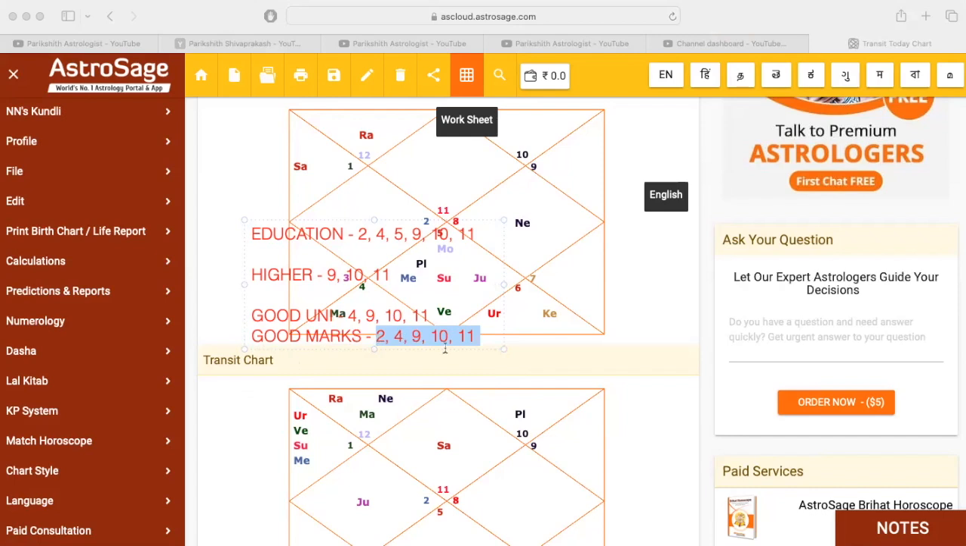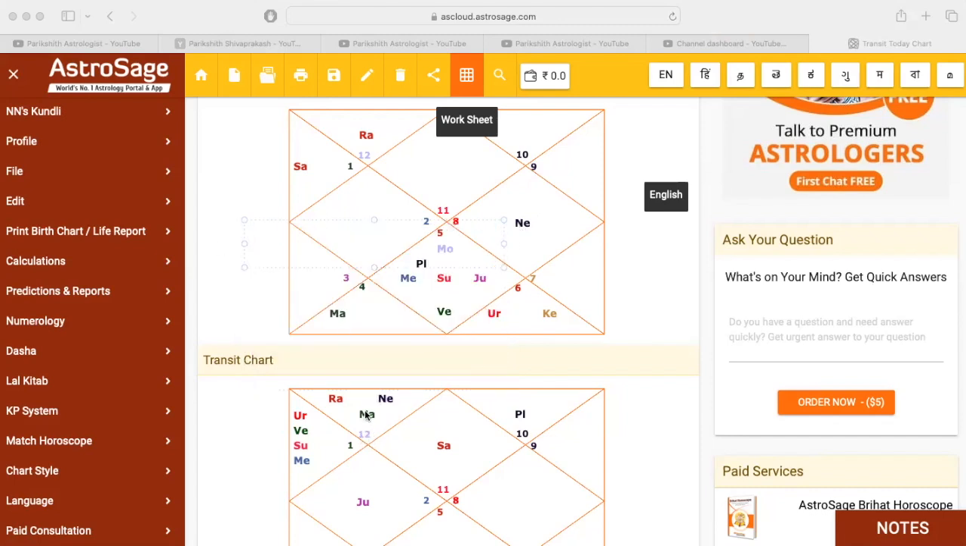But you also need to be running under these house lords, like the 10th lord, 11th lord, 9th lord, 4th lord, second lord, not any malefic lords like the 6th lord, 7th lord, 8th lord, like that. So you need to take care. So this was all about the education in the transit. How to see whether you'll get education like engineering, whatever degrees, etc. What are the engineering houses?